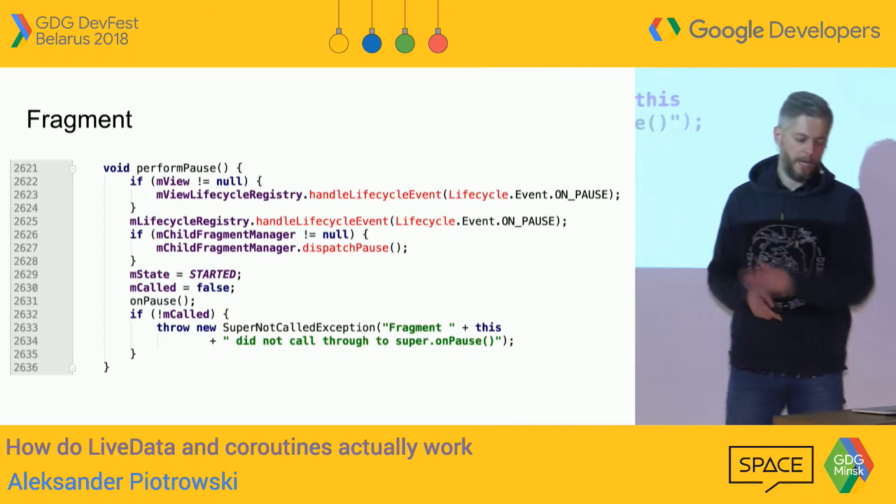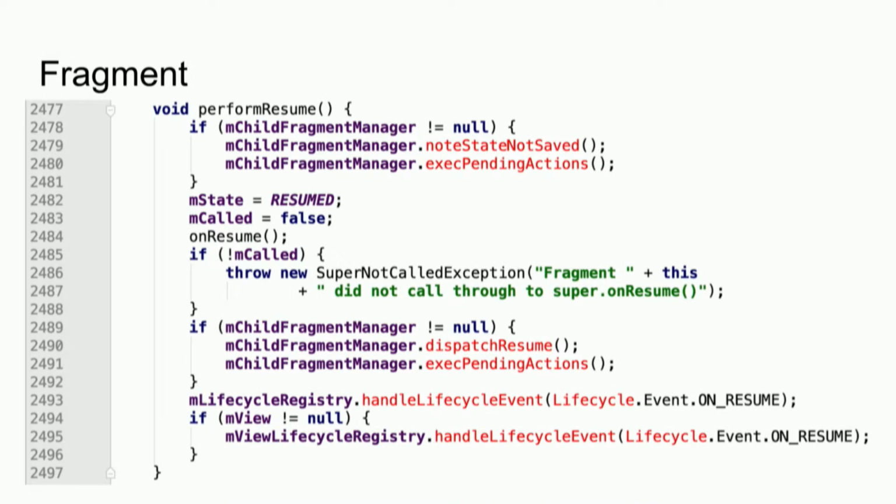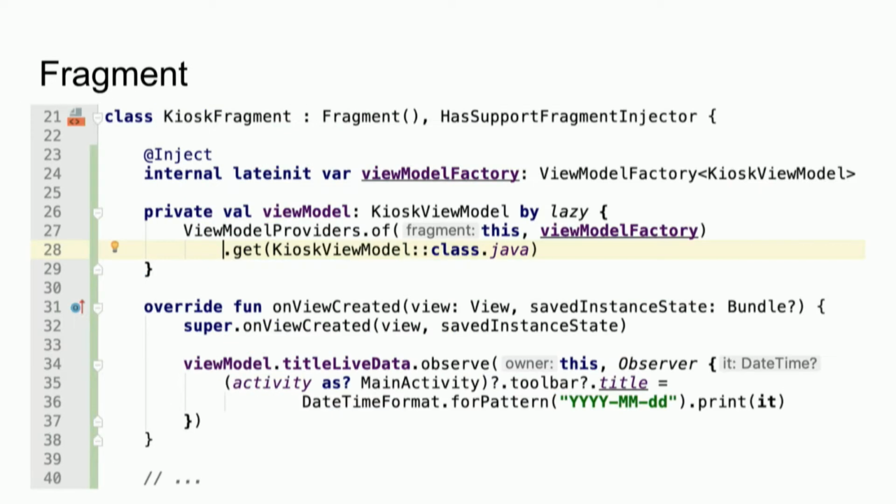Similar stuff is happening in activities. This is perform resume. I will skip this, but it's a very similar one. But still, there is nothing that is holding any value, like LiveData, for instance, across configuration change. Right now, we are only seeing how it's all glued together, how events are sent out, like lifecycle events, and how states are changed. But still, we are not sure how to survive configuration change. So what else is in here? We covered LiveData, a piece of data. We covered owner and lifecycle, so basically fragments and all the states that can be had in the lifecycle, now converted to enums.